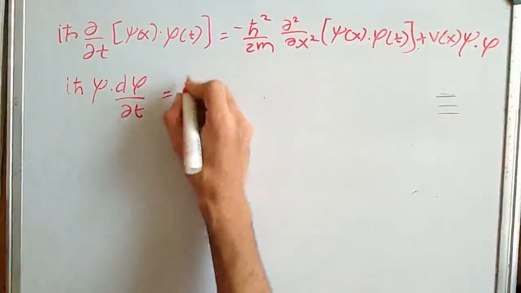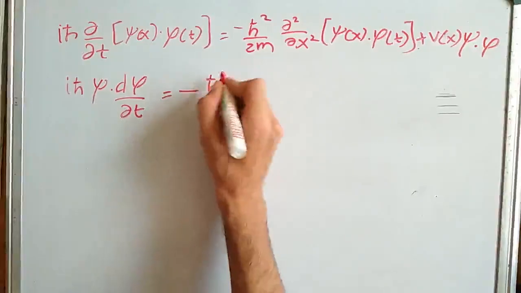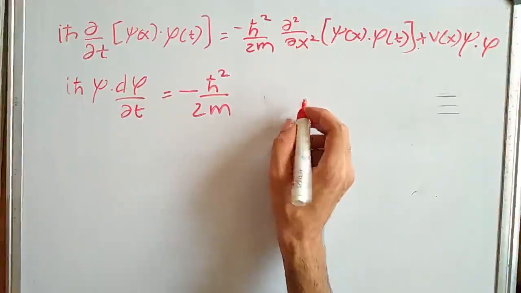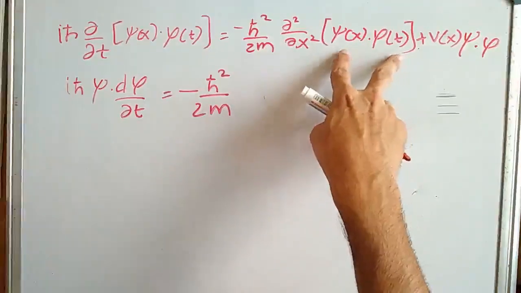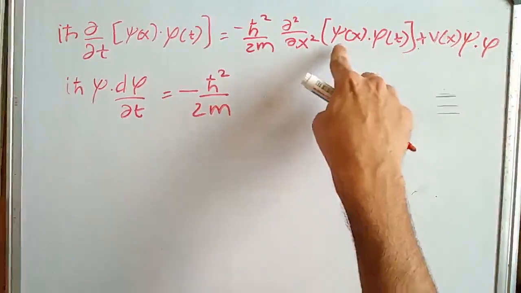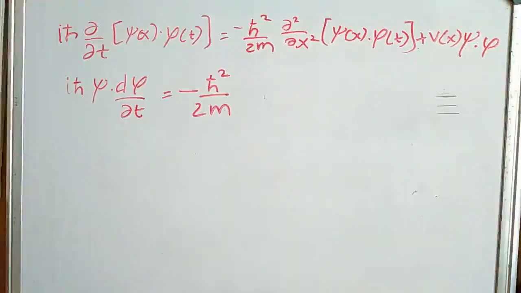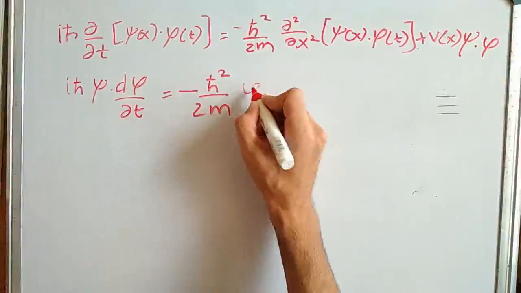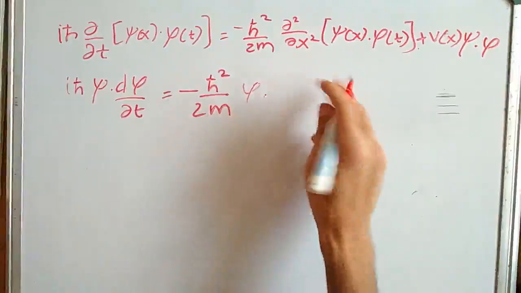Same on the right side. Let me write the constant part, minus ħ² upon 2m. Here we can see it is a function of both phi and psi, but phi is not dependent on x, so we will ignore it and then take the derivative.